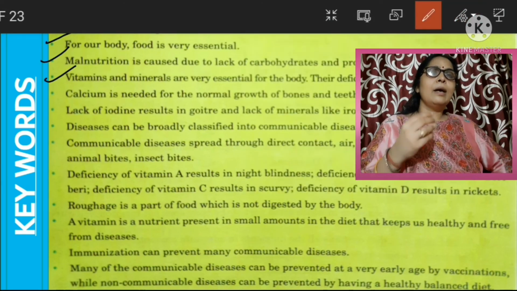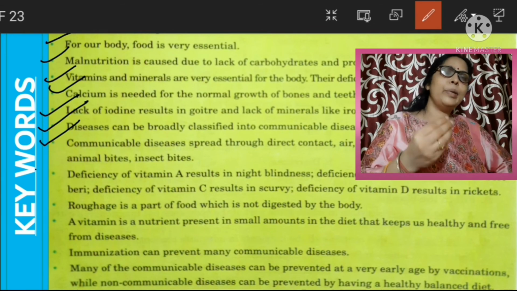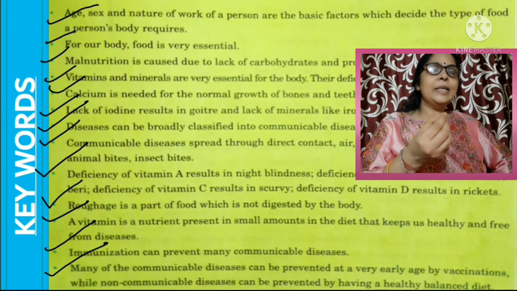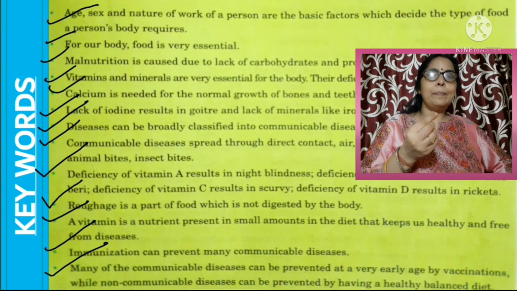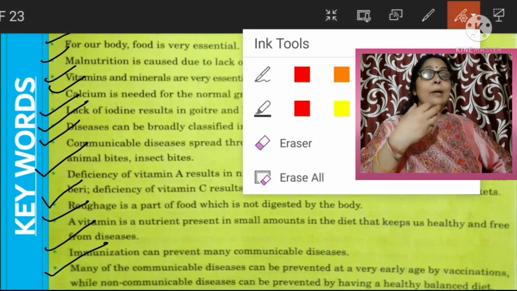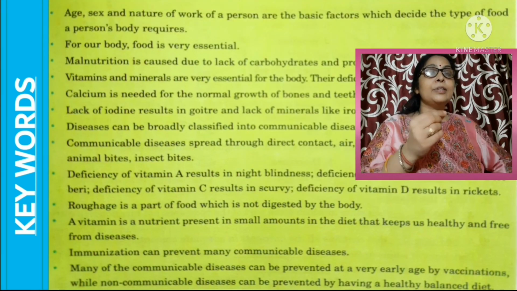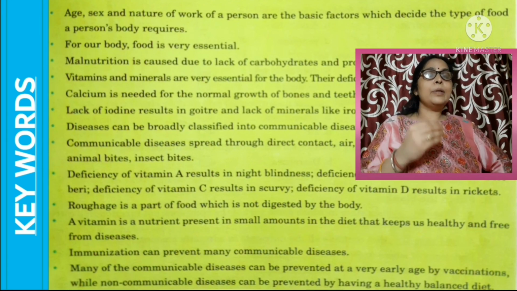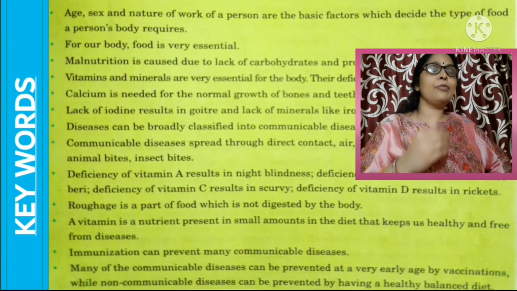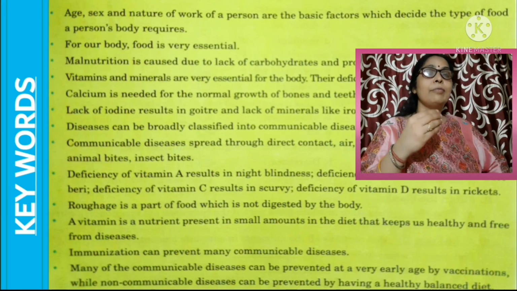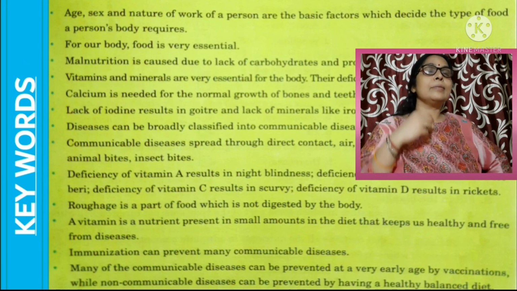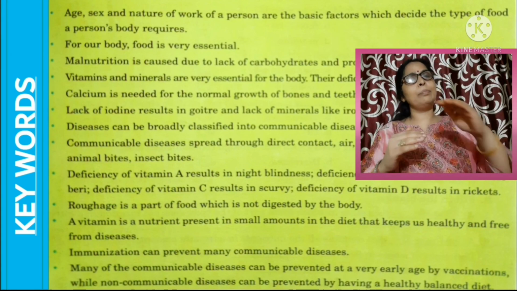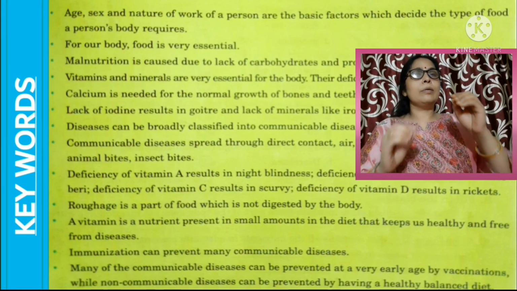The disease rickets. Minerals: due to the lack of minerals, we also suffer from some disease. Minerals like iron: if a person does not have a proper amount of iron, then the person suffers from anemia. And when a person does not take a proper amount of iodine in their food, he or she suffers from goiter, swollen neck. These are the deficiency diseases, and we can easily prevent these diseases by taking a balanced diet. That's all in our lesson 4.